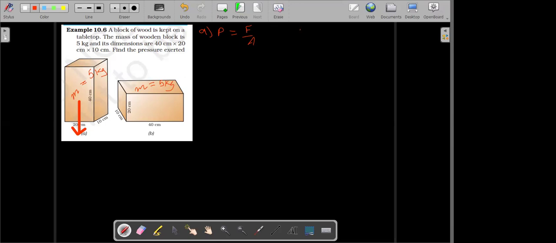So here the force will be F equal to mg, mass into acceleration due to gravity. The force exerted by this block on the surface of the earth is just the weight of the body. Its mass is given as 5. Let's take the value of g as 10. So you get 50 Newton.